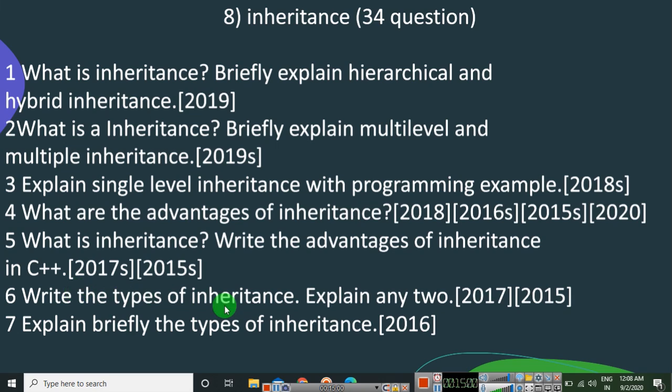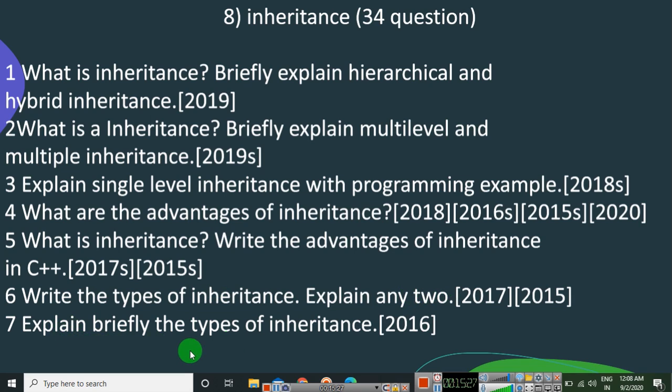Next, write the types of inheritance, explain any two, they have told. So here you need to write all the types of inheritance. It might be hierarchical, hybrid, multi-level, multiple inheritance, all these you are going to mention, and whichever type you know pakka, that particular type you are going to explain, two of them.